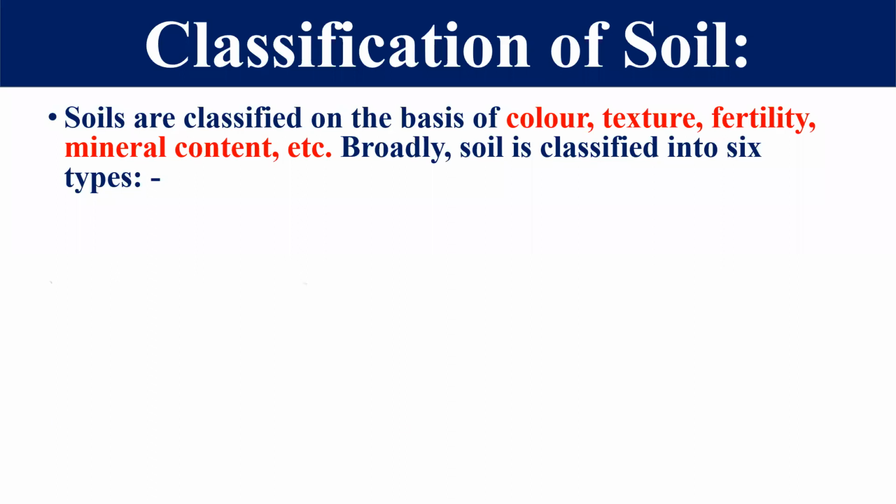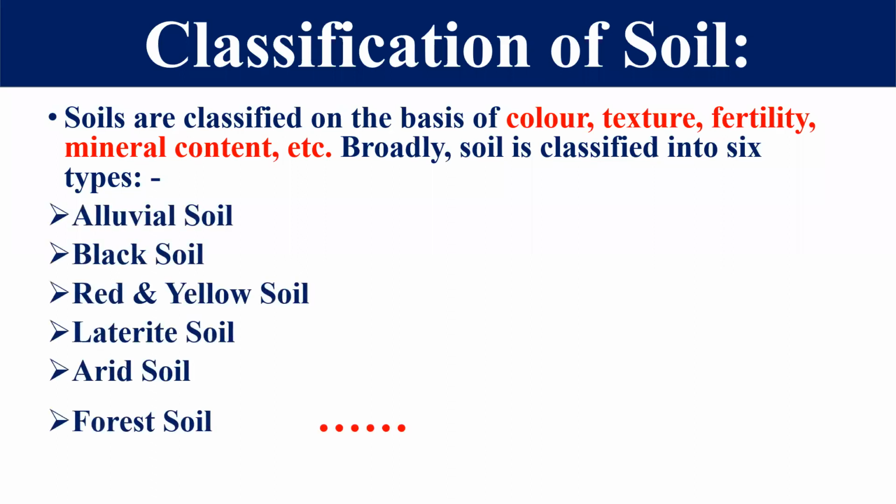Based on the color, texture, fertility, and mineral content, we classify our soil broadly into 6 parts, right? The first one is alluvial soil. Second one is black soil. Third one is red and yellow soil. Fourth one is laterite soil. Fifth one is arid soil, and the last one is the forest soil. We have classified this soil into these 6 parts based on color, texture, fertility, and mineral content also. Right, students?